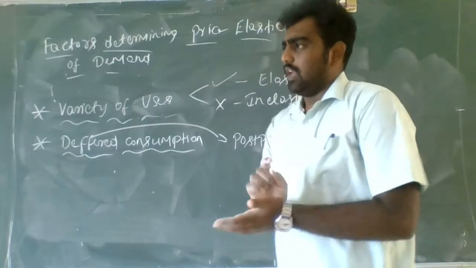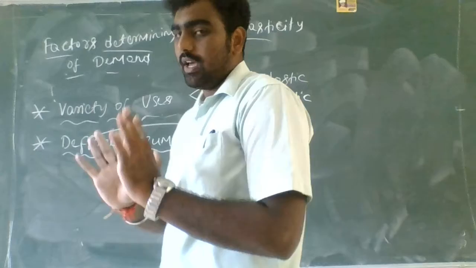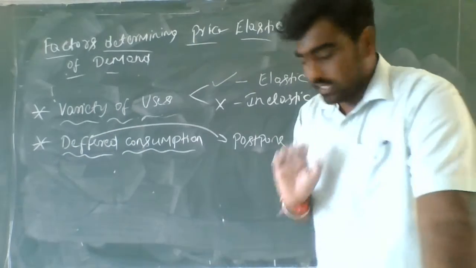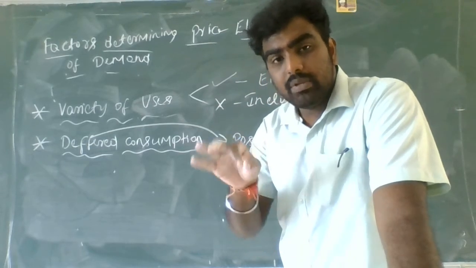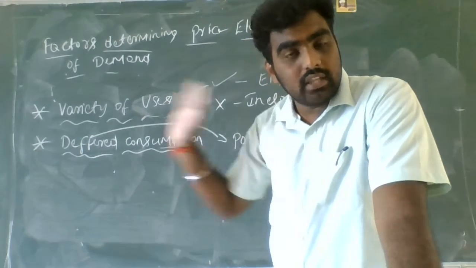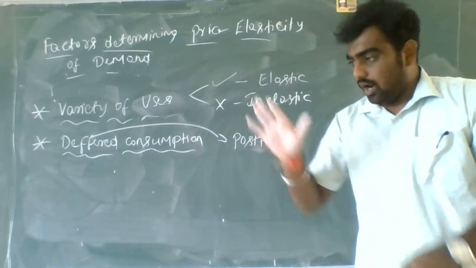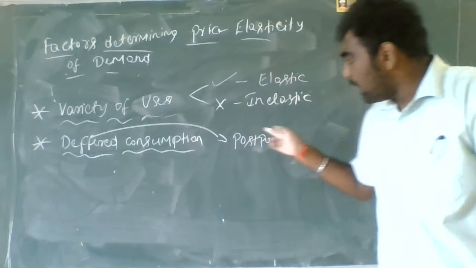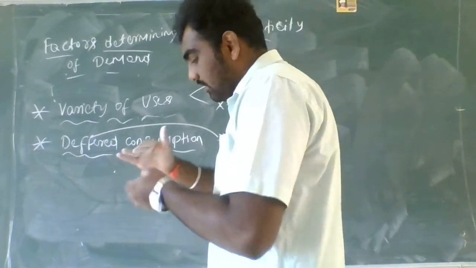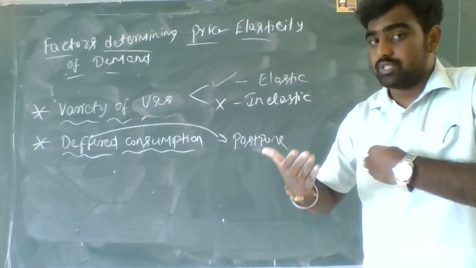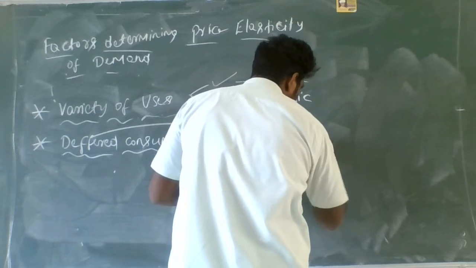For example, now there will be a festival coming known as Deepavali. Let us say the Deepavali festival is coming. In Giriya's company, the TV, the people know that there will be some offer in the festival of Diwali. So what will they do? They will wait until that particular period and then buy those goods, for example TV, fridge, washing machine and all. So they will postpone their consumption. So this will be elastic.